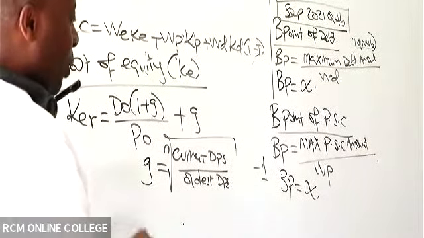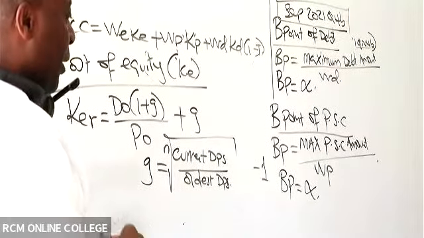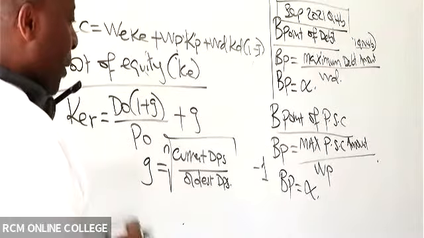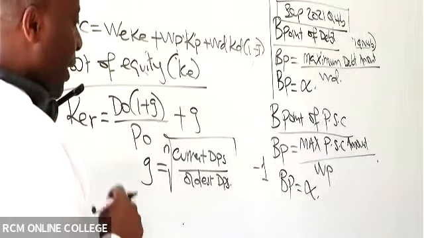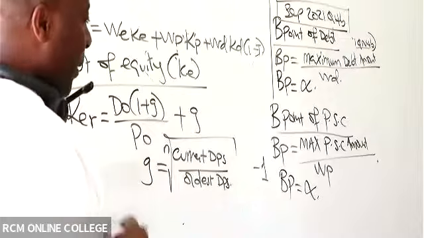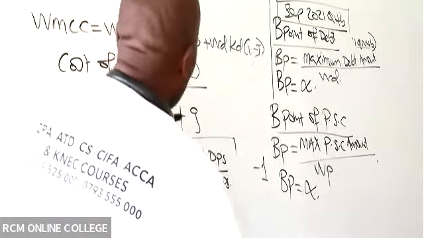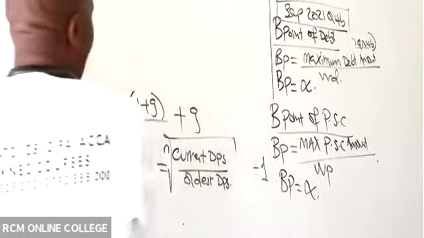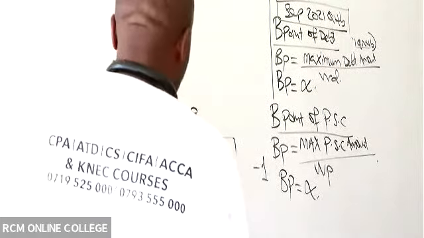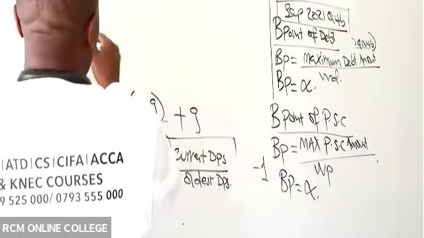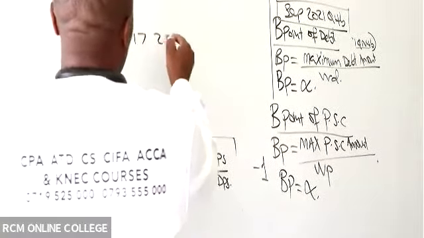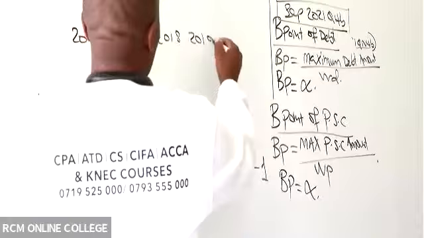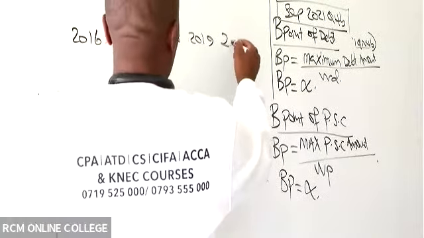You take the nth root of the current DPS all over the oldest DPS, all over the oldest DPS minus 1. Now remember, the dividends given to us by the examiner are here. We can see they are 2016, 2017, 2018, 2019, 2020.